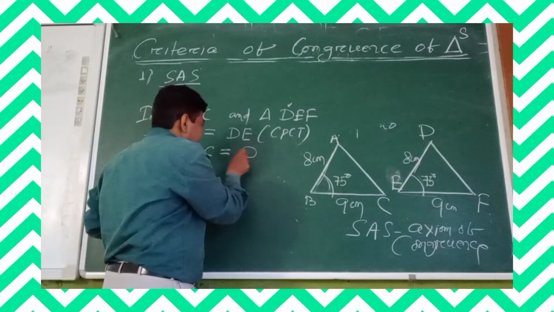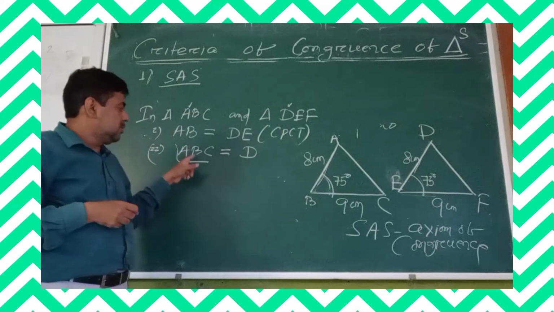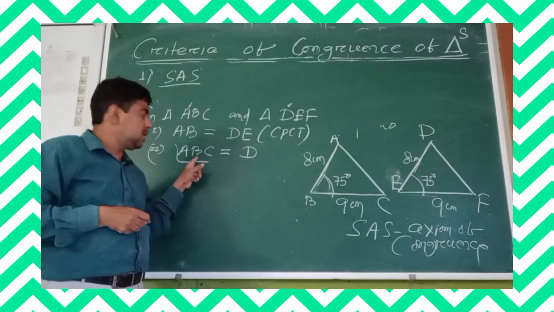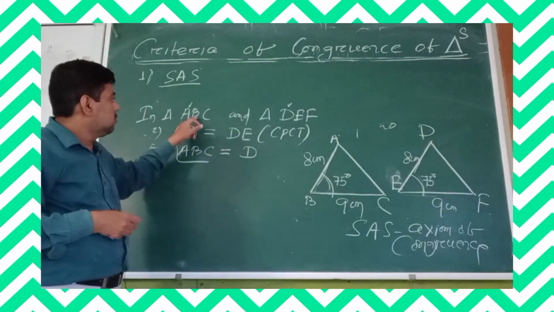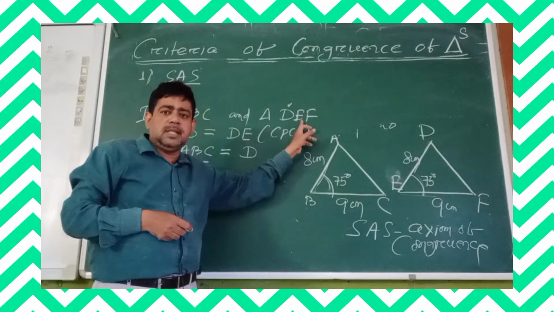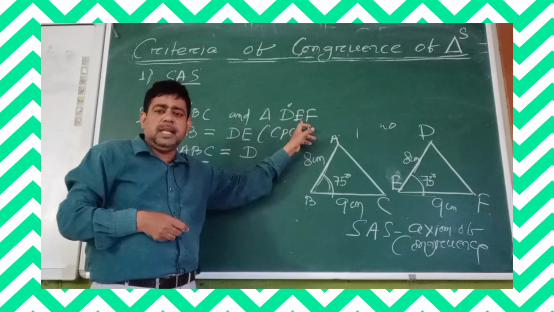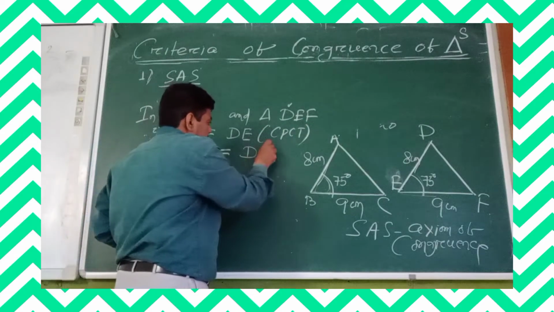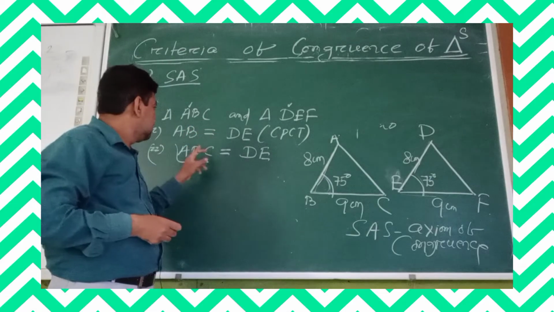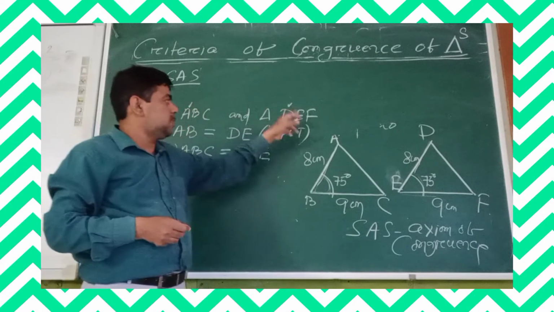Write down. You see the first vertex is A, here the first vertex is D. Similarly, the next vertex is B. Now tell me, what is the corresponding vertex of B? Vertex E, yes. Similarly, the third vertex is C. Here C, and what is the corresponding vertex to C?